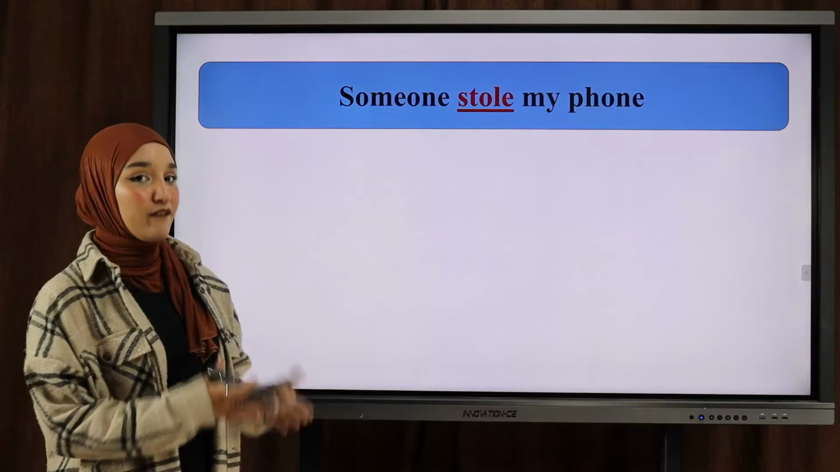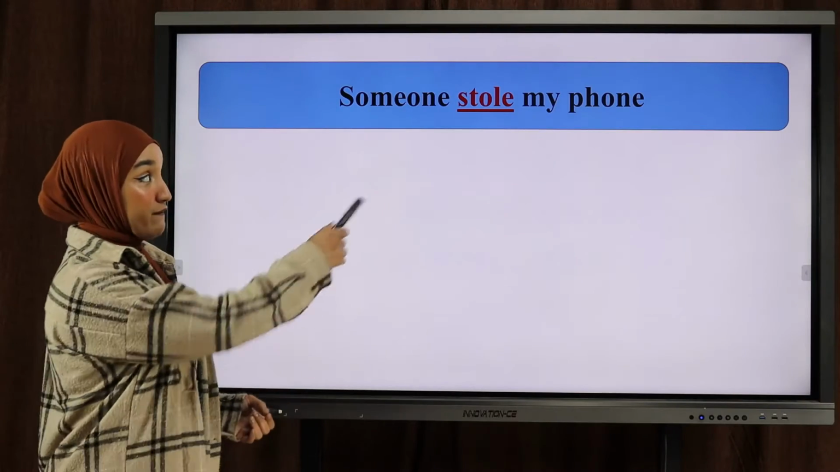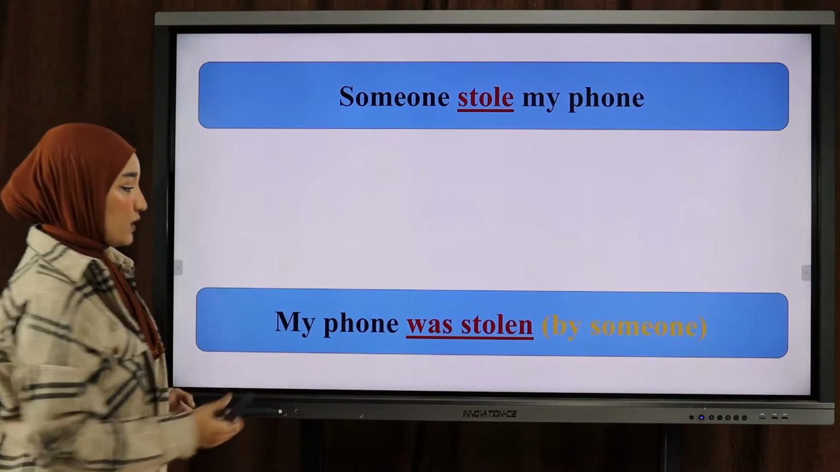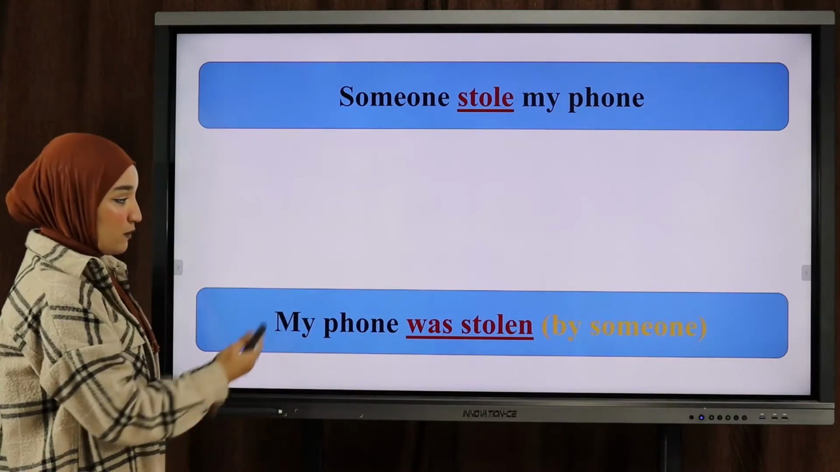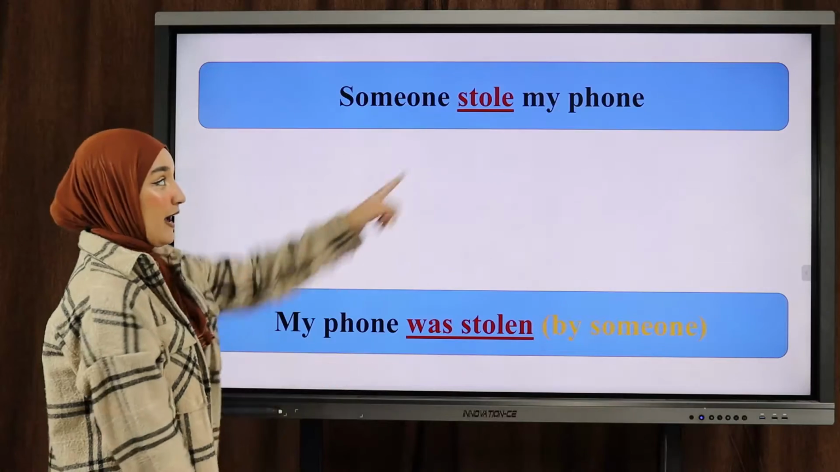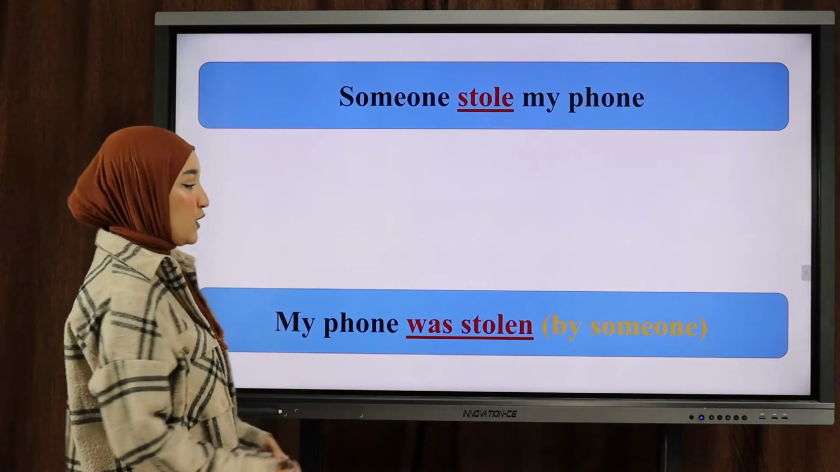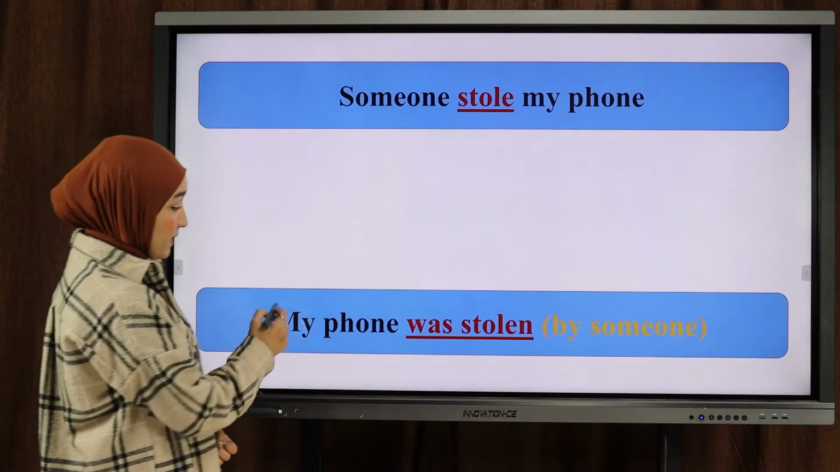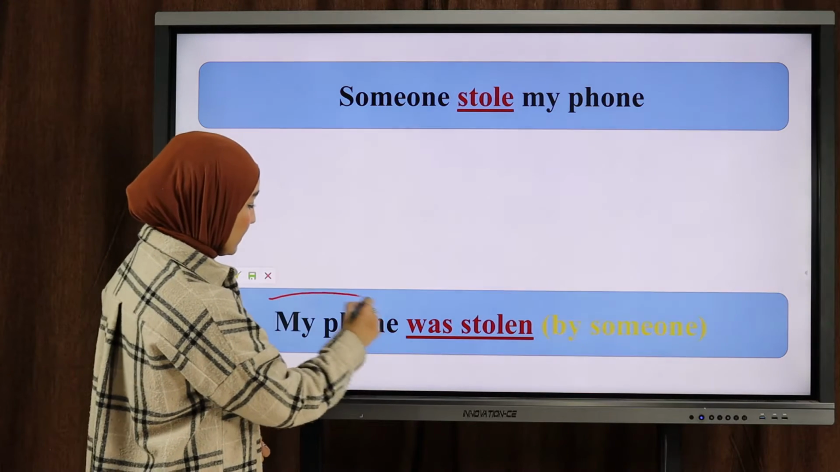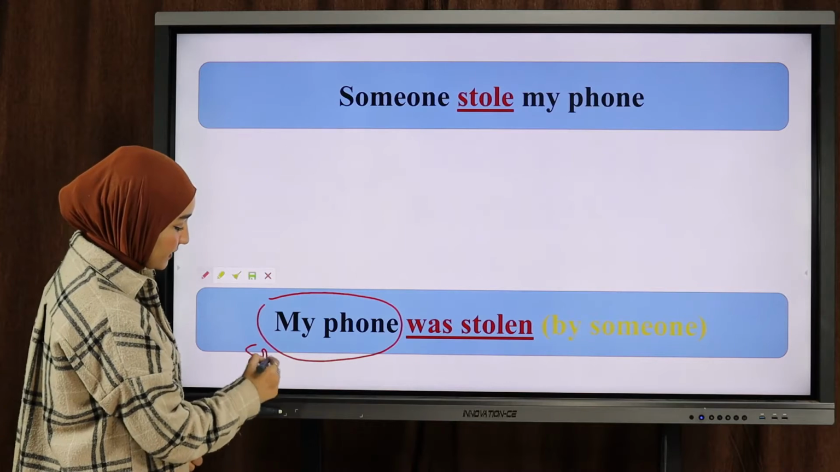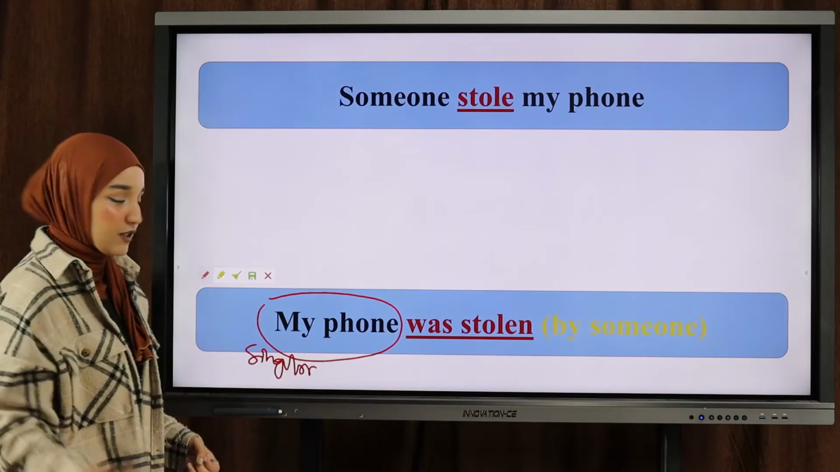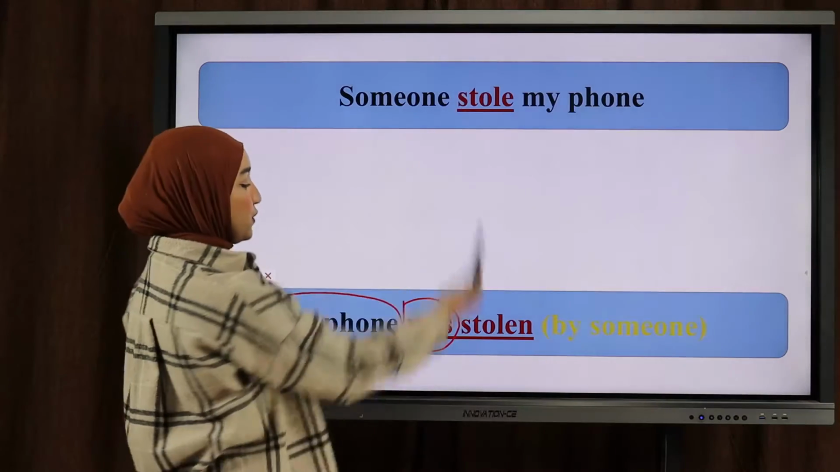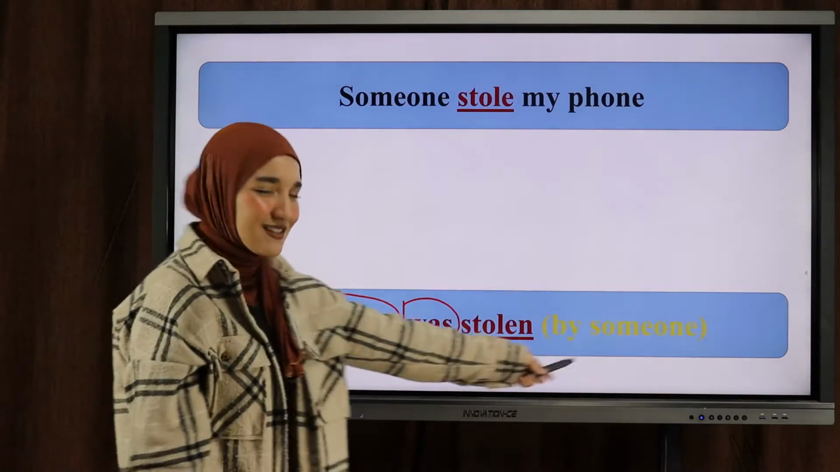Someone stole my phone, okay? If I want to change this from active to passive, of course, I need to start with my phone. So my phone was stolen. I have the verb in the past simple, so I use was or were. Now, my object here is singular, so I have to add was to the past participle of the verb stole, stolen, by someone.